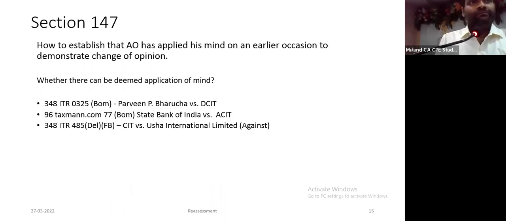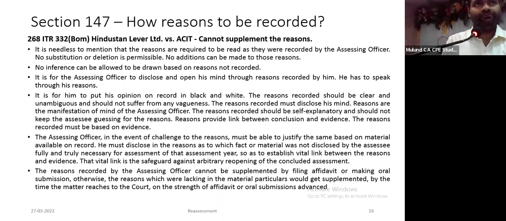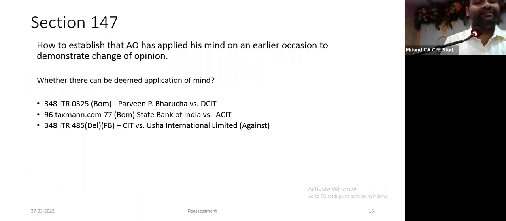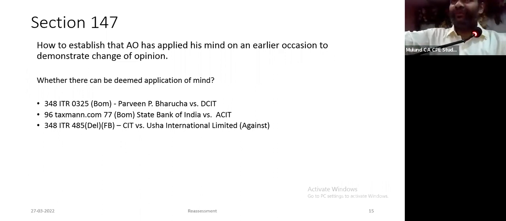Yes, sir. If the AO is silent on the issue, verified, submissions are made, it is not writing. There is no speaking order in normal assessment. Change of opinion. There are Bombay High Court judgments that merely because he has not made any discussion in the assessment order does not mean he has not applied his mind. This is the judgment of this Bombay High Court, where there is a deemed application. If he issues 142 notice, specific query asks depreciation कैसे claim किया है, you have filed a reply. There is no discussion in the assessment order. Now he reopens saying that depreciation has been wrongly claimed.